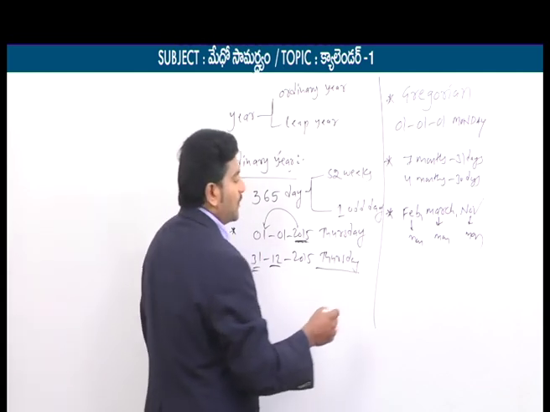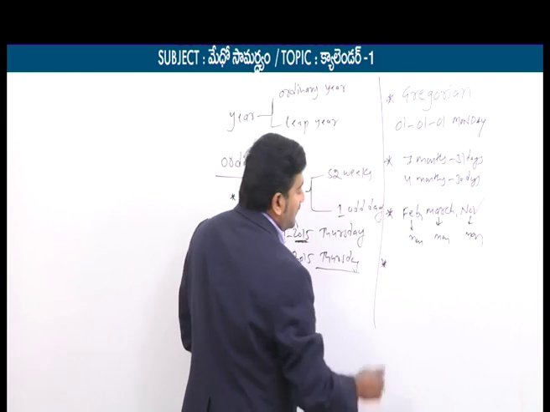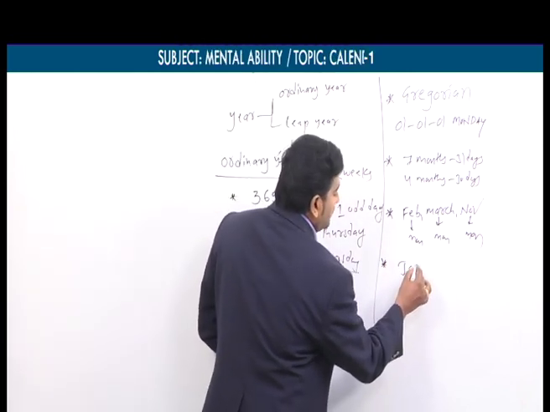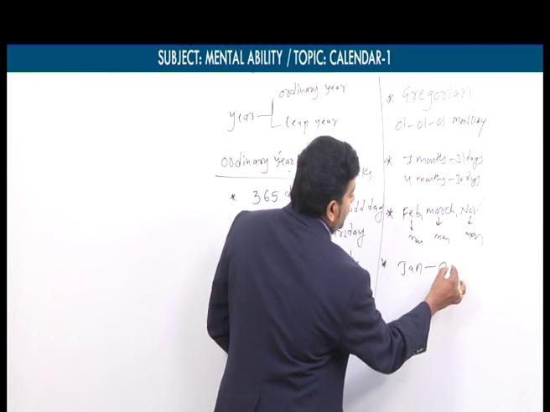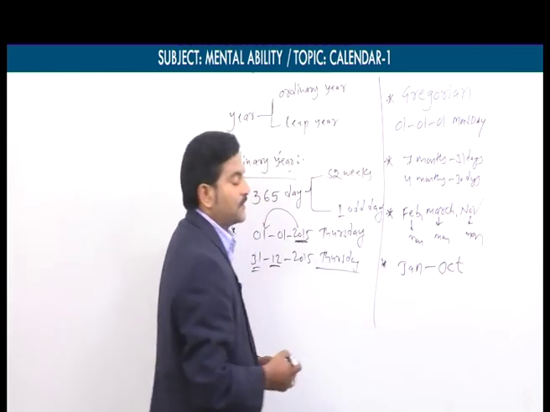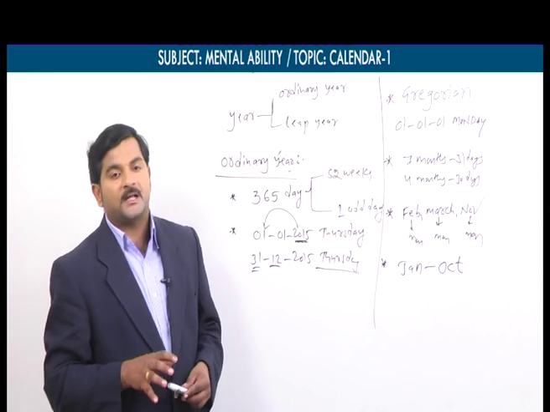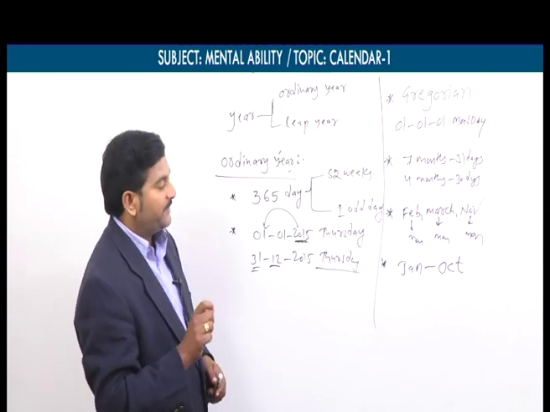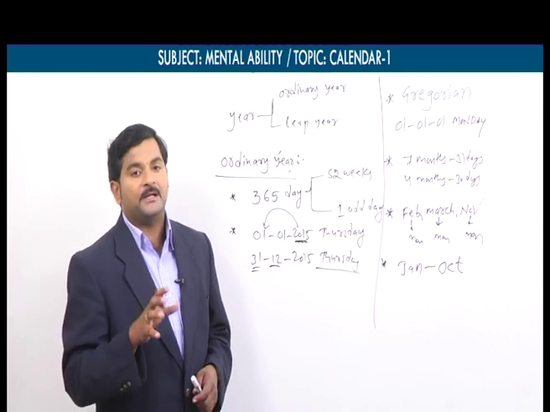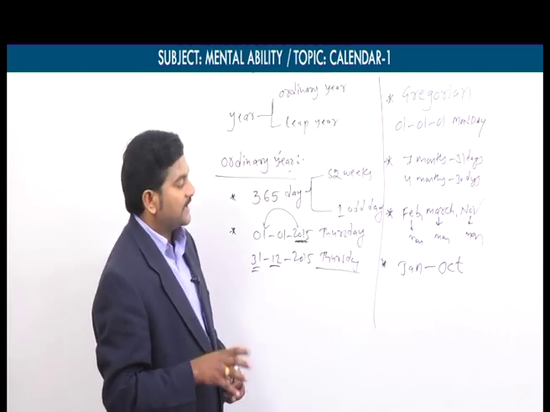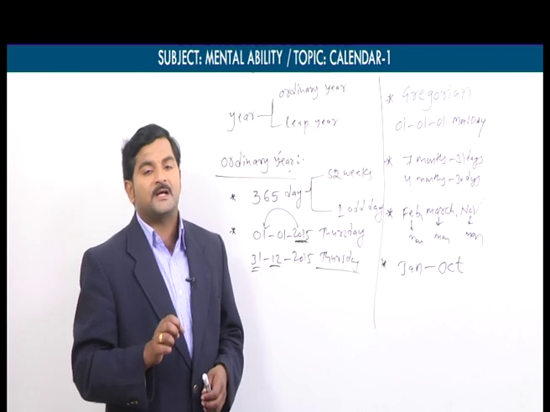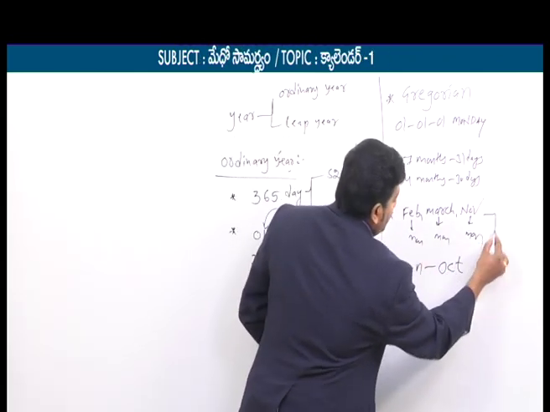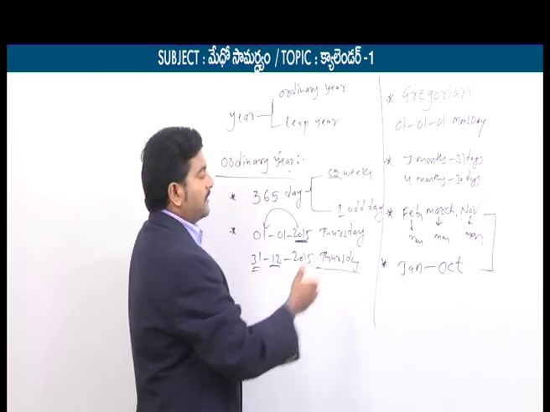And one more point. Finally, in an ordinary year, January month and October month, these 2 months have the same calendar. I repeat this point once again. Usually in an ordinary year, January month and October month, these 2 months have the same calendar. So we can find out the difference between these 2 points.